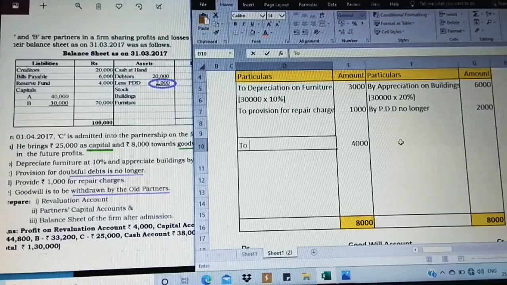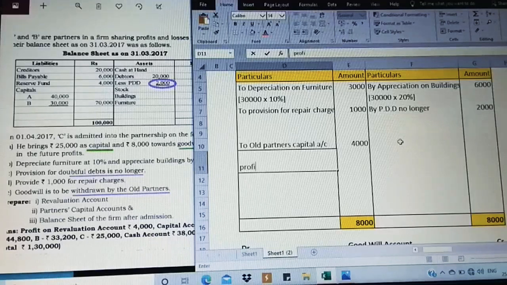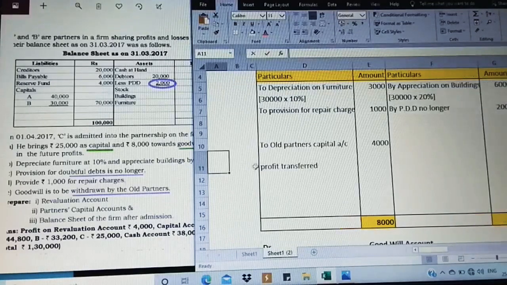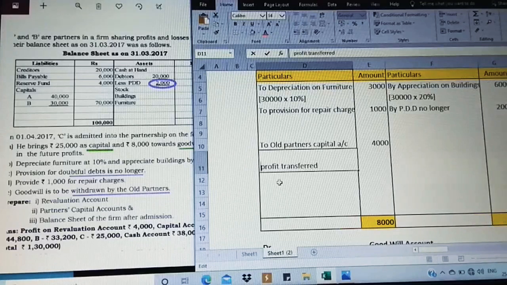This is going to go to the old partners capital account. So it's a profit transferred. So we got a profit because your credit side is greater than your debit side.